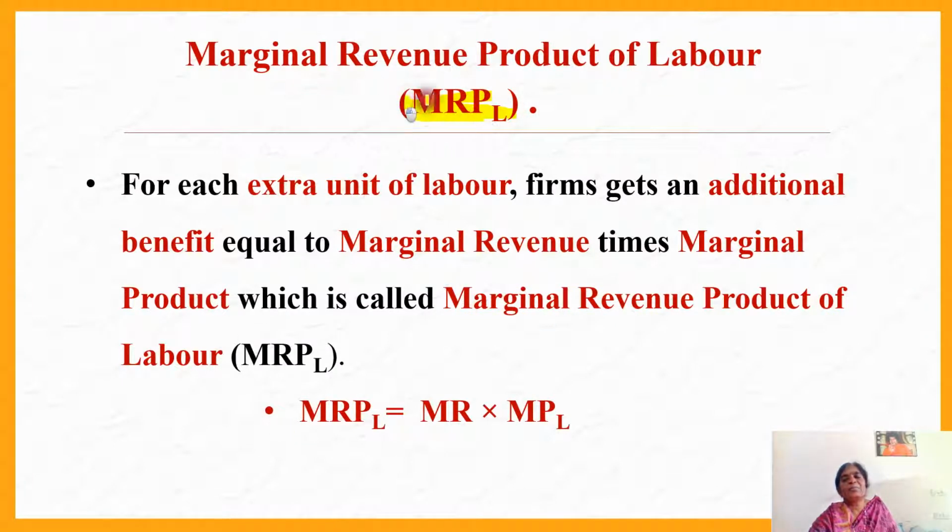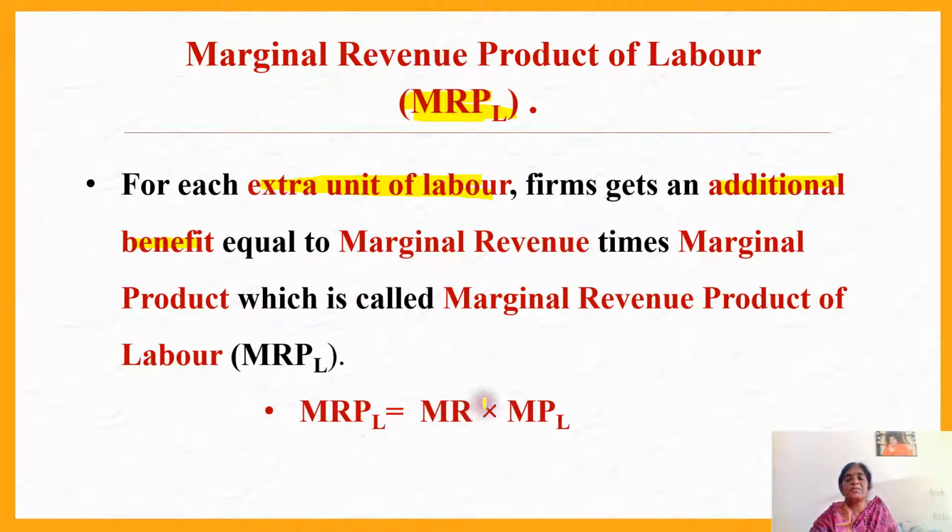And marginal revenue product of labor. You can see the two components in this term itself: marginal revenue is there, marginal product of labor is there. What is that? Marginal revenue product of labor. For an extra unit of labor, how much additional benefit is derived is indicated by MRPL, which is equal to marginal revenue times marginal product.